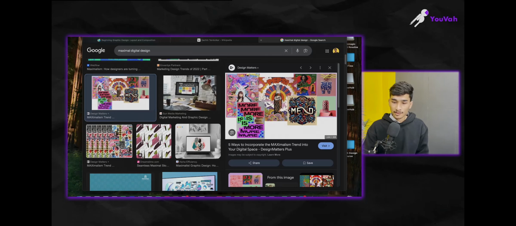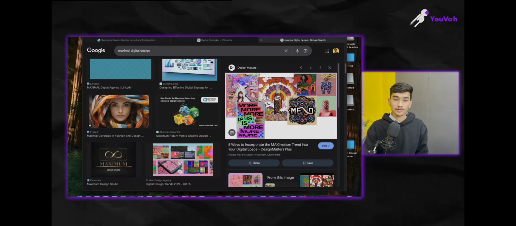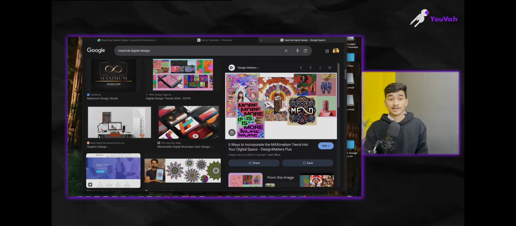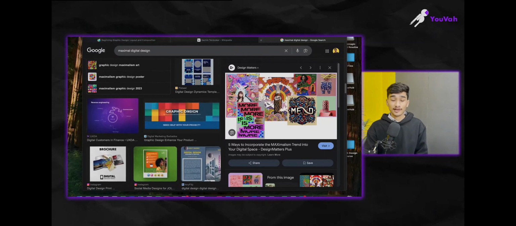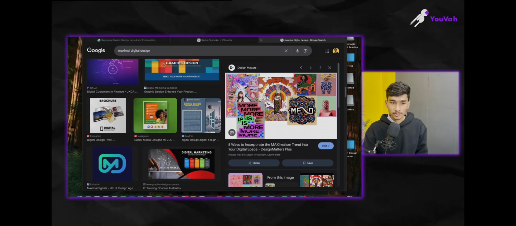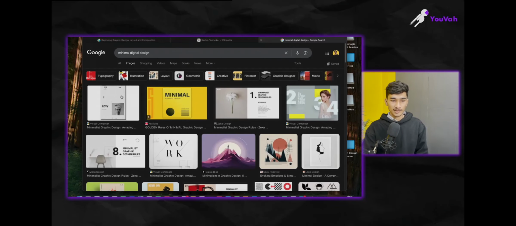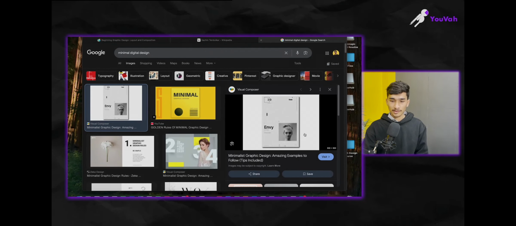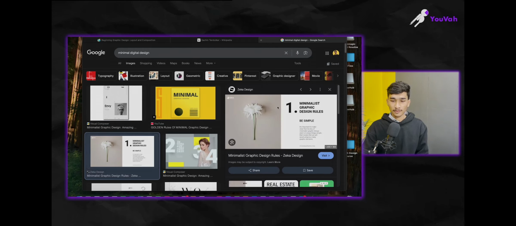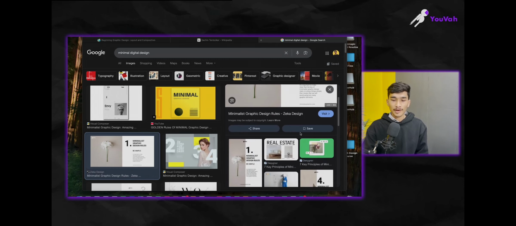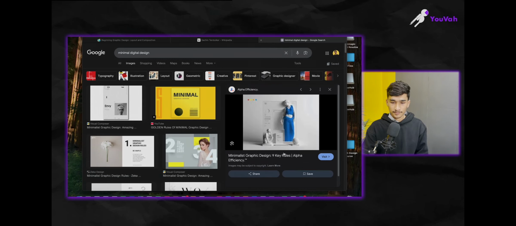Then also some of this looks good, because this is also a theory in graphic designing. As I said, there are some exceptions. So maximal designs are also there, but let me show you minimal designs. See, this is called a minimal design, too much breathing space, or minimalistic graphic design. Though these are some rules, you can see here a minimal 3D design.